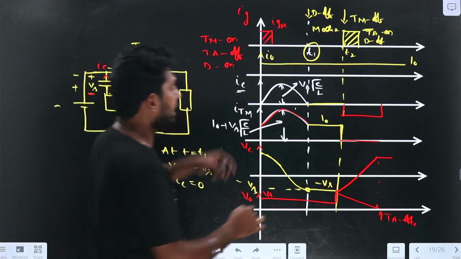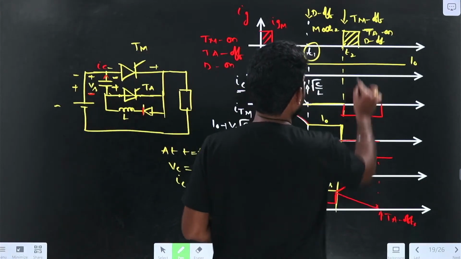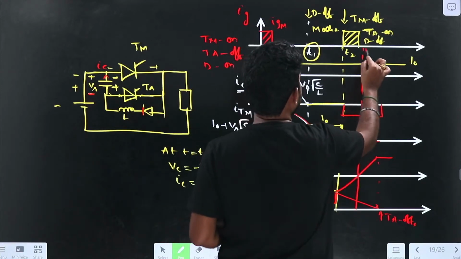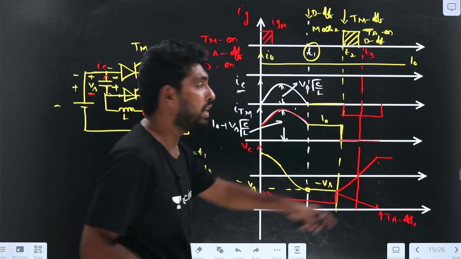This portion will be the T3. Let me take it as this will be the T3, and the last one as the T4.